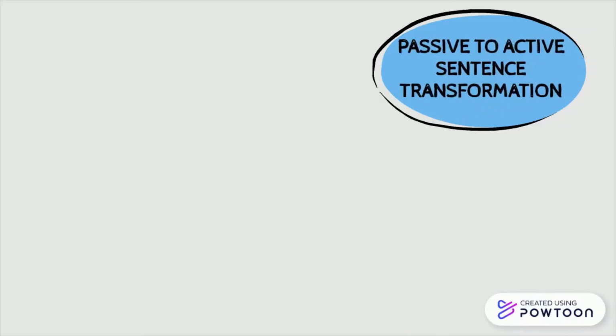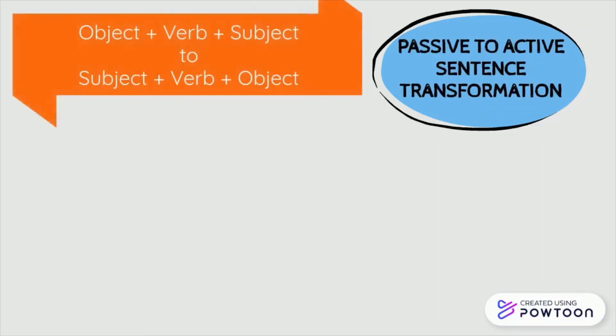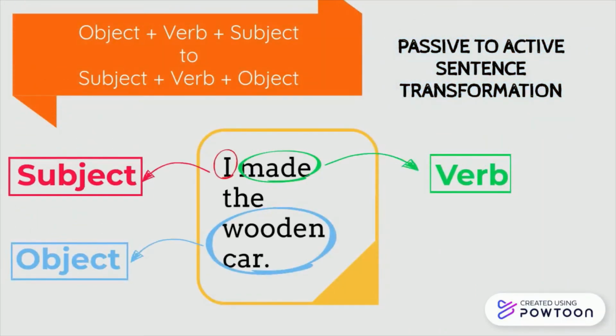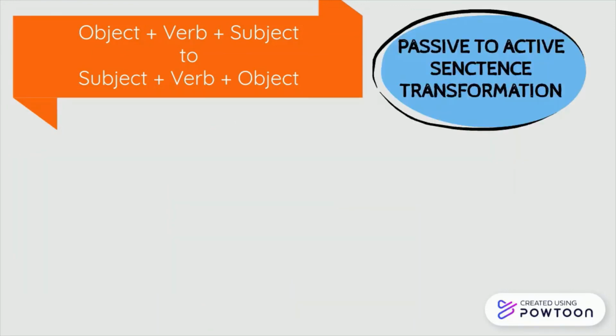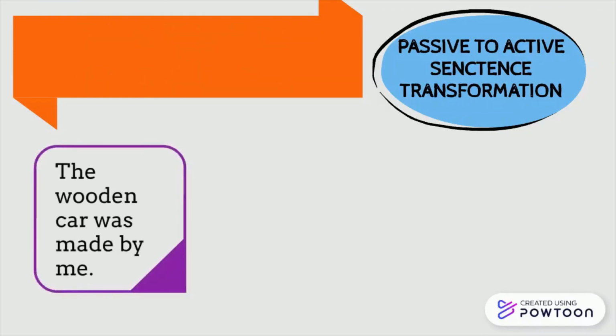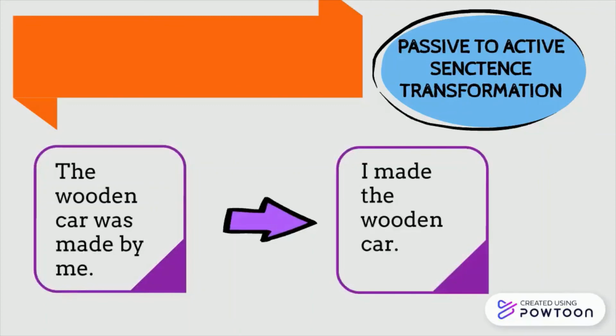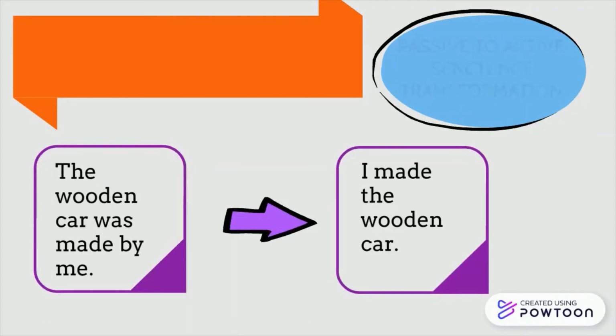Here, all we need to do is swap the object with the subject. Previously, the subject was me and the object was the wooden car. Now, since I replaced them, the sentence is I made the wooden car. Let's move on. So now when we converted the sentence from passive to active, it became from the wooden car was made by me to I made the wooden car.